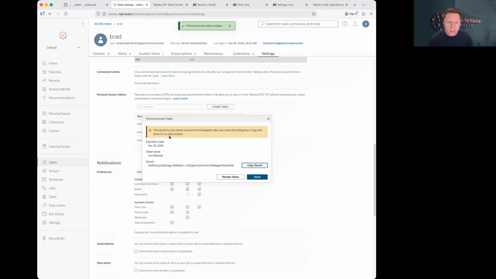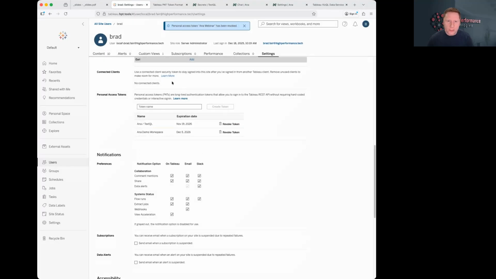What you need to catch from this token is just the token name and the secret. Maybe also make a calendar invite that warns you if it's about to expire. And as I said, since I've already created a token like this before, I'm just going to revoke it. In order to use it, you would copy this yourself.